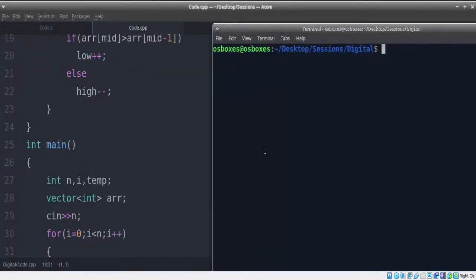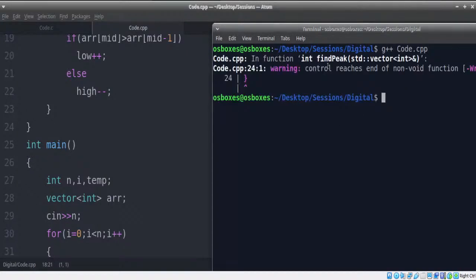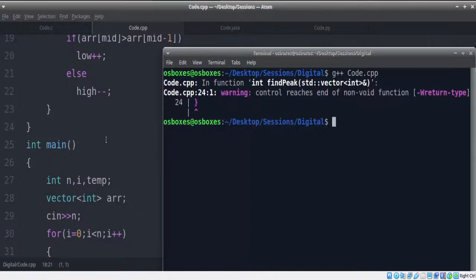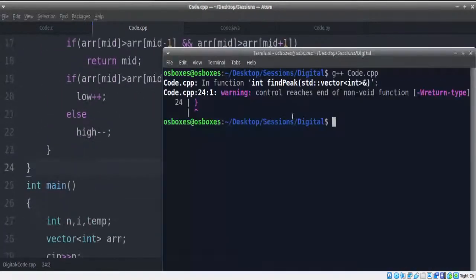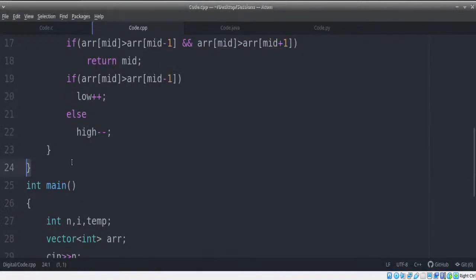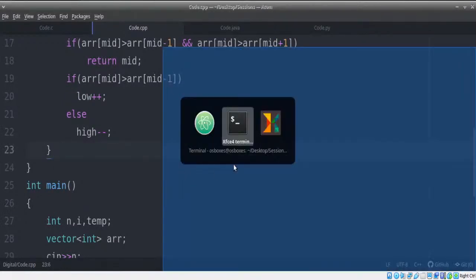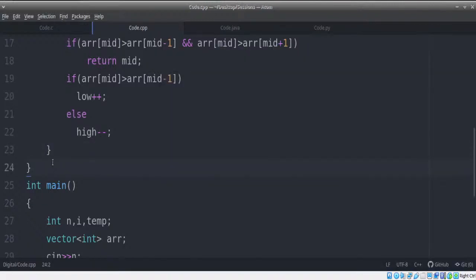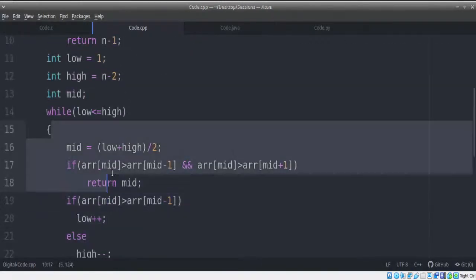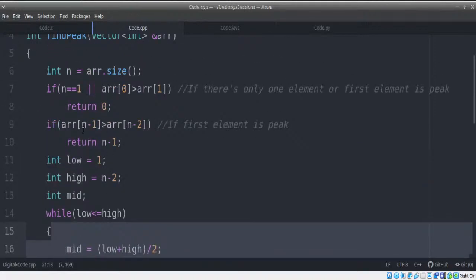So let's try running this. Let's compile this. We will get one particular warning. Let me show you the warning over here. It's very simple. It is on line 24. The warning says you're not returning anything in a non-void function. That means it says you're not returning any value, because we are returning all values under a condition.